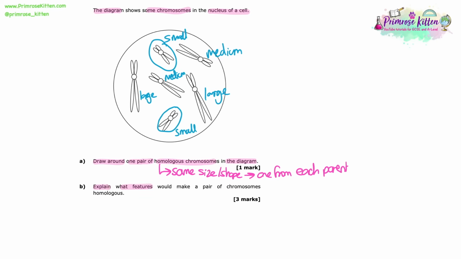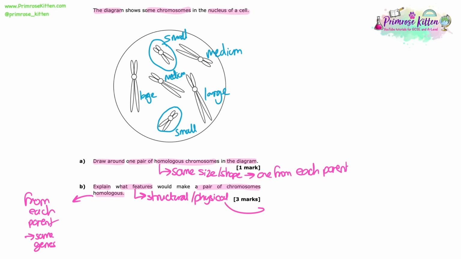Explain what features would make a pair of chromosomes homologous. So features often means structural or physical features. We've already said it's got to be something to do with the same size or shape that we've seen, and that's how we've identified the pair for part A. But what it's basically asking us to do is define what a homologous chromosome is, with three things that you can say about what makes them homologous. So they are the same size and shape, they are the same chromosome but one from each gamete or one from each parent, and they will contain the same genes in the same locations. They can contain different alleles though, and obviously that means that they are not identical.